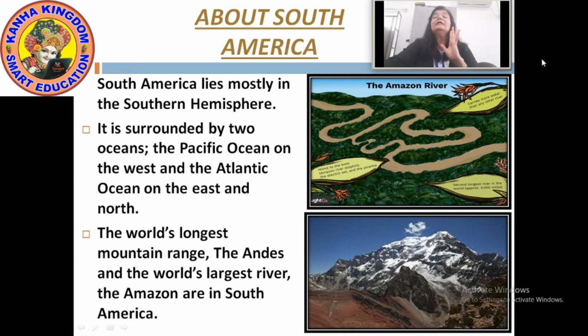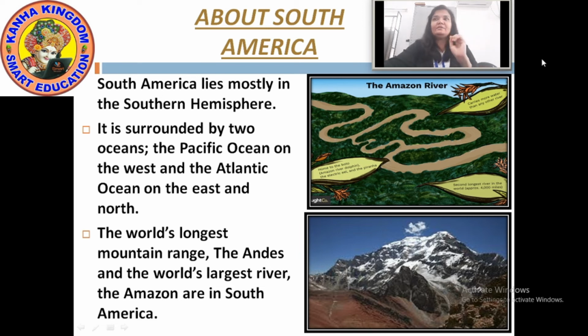Right? Now, the world's longest mountain range. Which is it? The Andes. And the world's largest river. The longest river is the Nile, but the largest river is the Amazon River. Both the Andes and the Amazon are in South America.